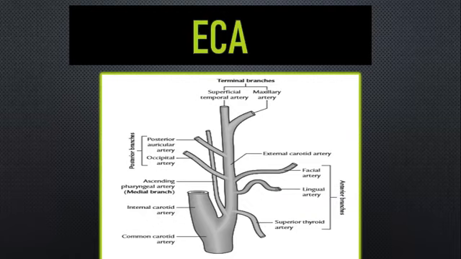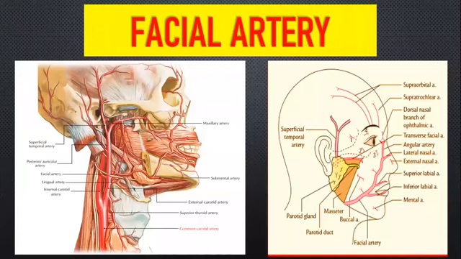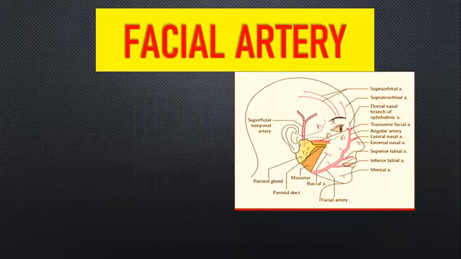It is a repeatedly asked question in university exams, and you can expect a gross discussion or a spotter or a surface anatomy in your university practical. This is a definite question in your paper too. I'll be focusing more on facial artery, so please pay attention. With this picture we will study, and then I will show you the flow chart that is put in this slide.